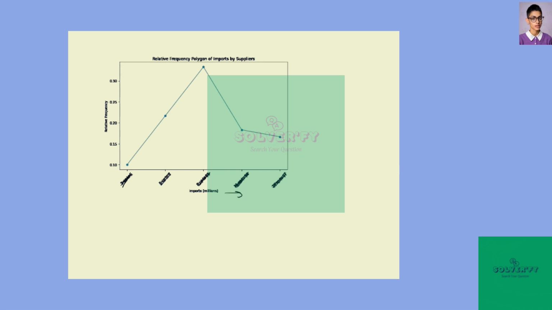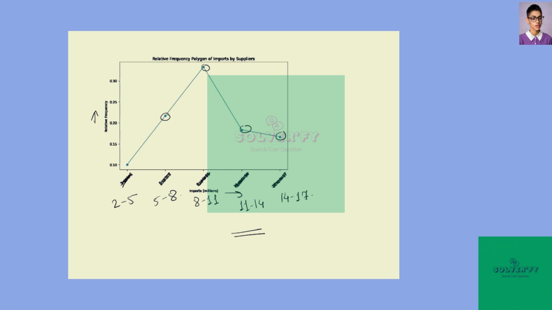The first point represents 2 to 5 imports, the second point represents 5 to 8 imports, the third point represents 8 to 11, the fourth point represents 11 to 14, and the last point represents 14 to 17 imports. And on the y-axis we have relative frequencies. So this is our relative frequency polygon.